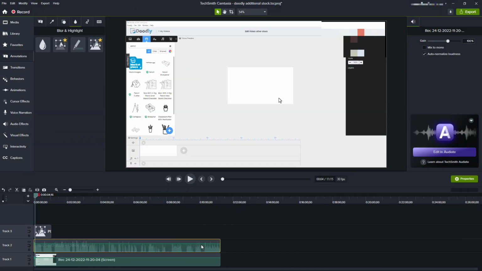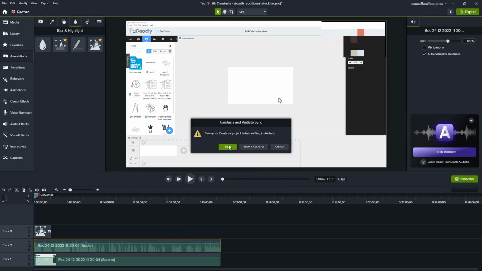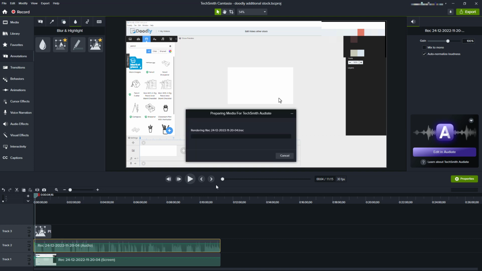So back in Camtasia, I've done a screen recording because I'm making a YouTube video, and if I click on the audio, I get the option to edit in Audiate. So I'm going to click that button. I've got to save my Camtasia project before editing in Audiate. I'm going to save. It effectively renders things and then it loads it in Audiate. So I'm going to come back when Audiate has loaded.